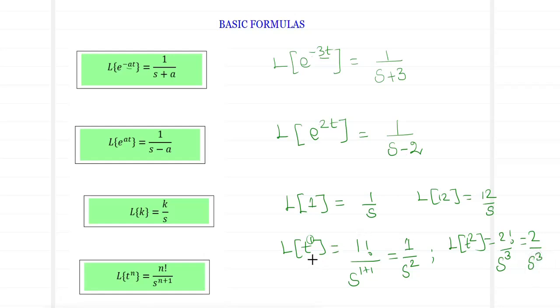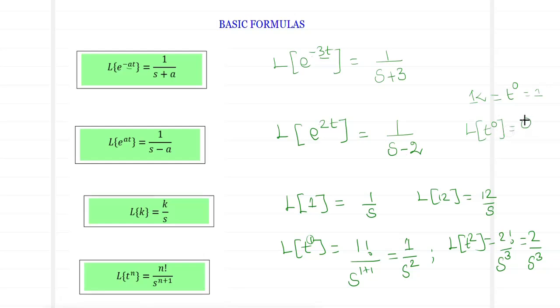Now, how can we identify this with a constant? Any constant 1, or whatever be the value of k, can be written as t to the power of 0. Anything power 0 is going to be equal to 1. And so, what will be Laplace of t to the power of 0?